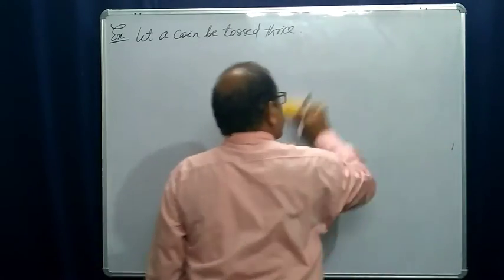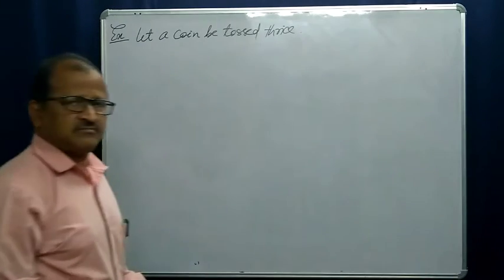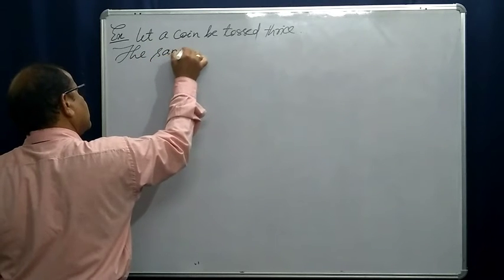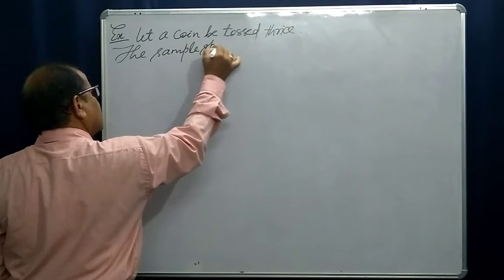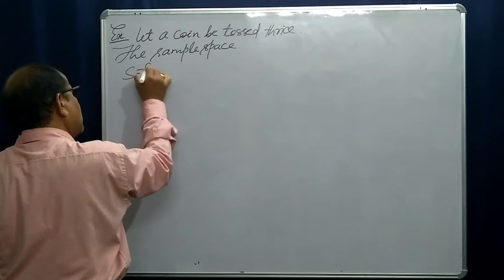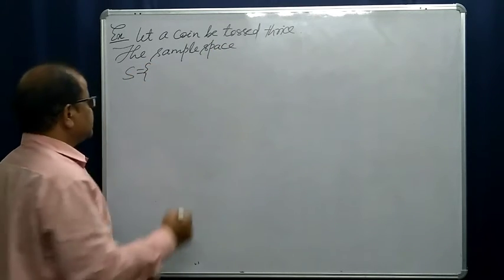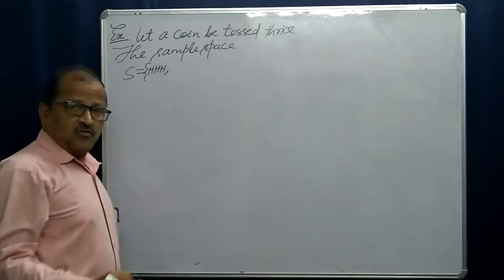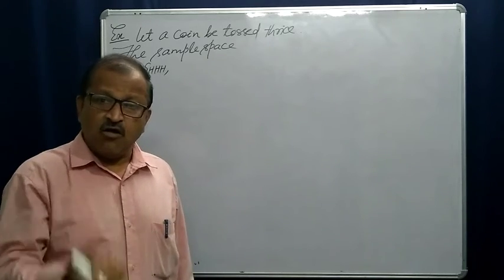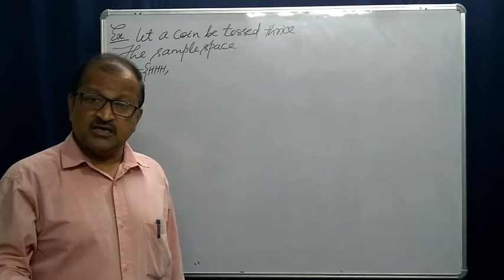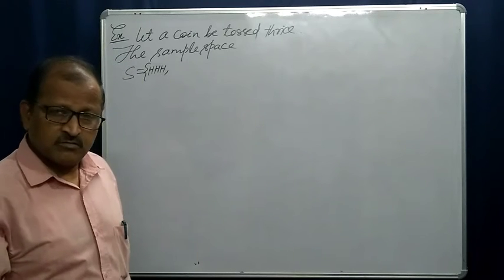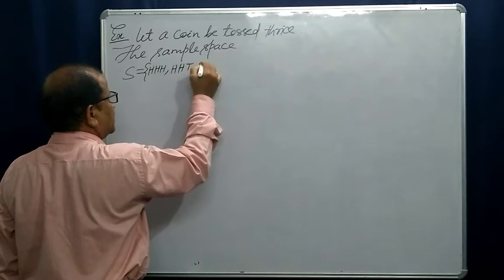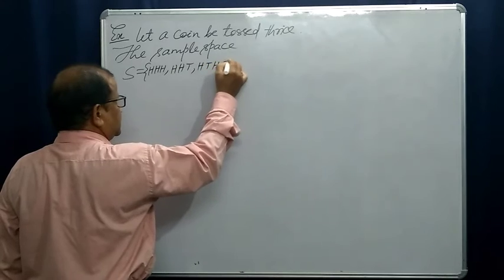What will be the sample space? Yes. What are the possible outcomes? Then the sample space S is equal to, yes, all the cases. We are tossing the coin thrice. In all the tosses, head may appear every time, or we may get 2 heads and 1 tail.